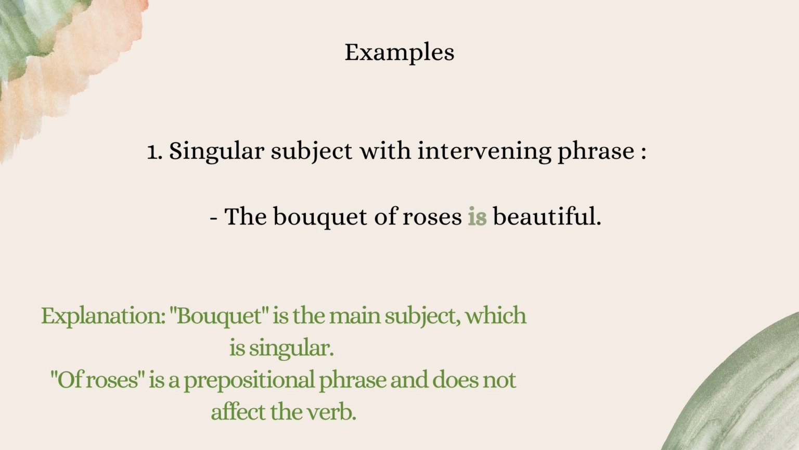So let's see some examples. Here we have a sentence: The bouquet of roses is beautiful. Everyone, do you remember the tips? We have an intervening prepositional phrase here, of roses. So we have to ignore that. Then we have the main subject to focus on, the bouquet. The bouquet is singular, so when we find the verb, we have is. Is matches with the bouquet, not with of roses.